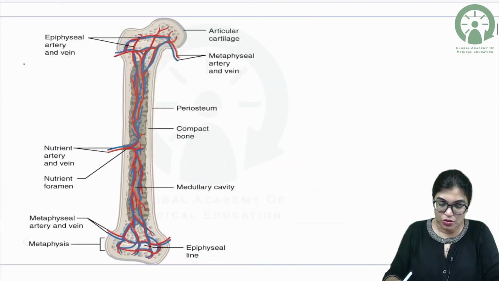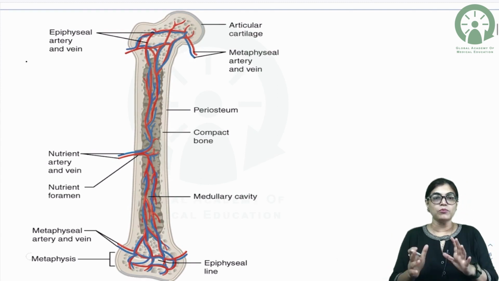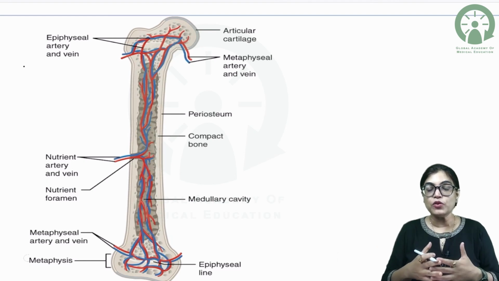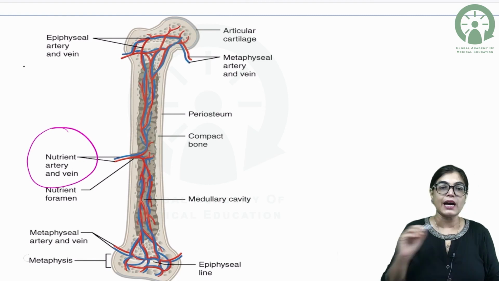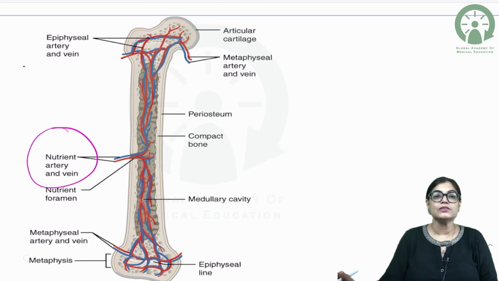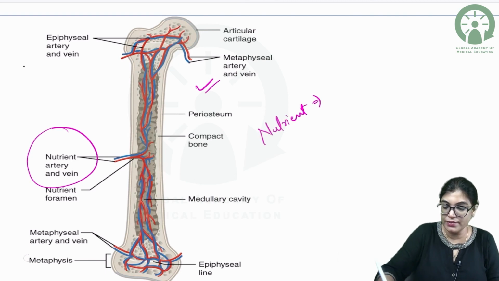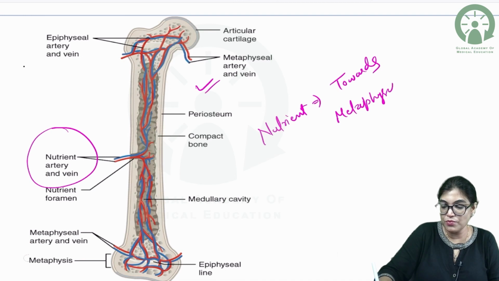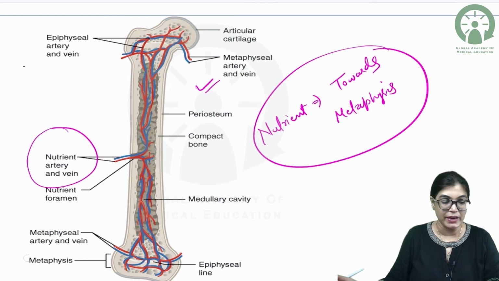I would like to show you this image. Let me slightly enlarge this. You can see this is the cut section of a long bone. Long bones such as femur, humerus, tibia, fibula are all examples of long bones, and you can clearly see the nutrient artery and nutrient vein traversing through the interior of the long bone, and this nutrient artery, the direction is towards the metaphysis. So, the direction of nutrient artery is always towards metaphysis, which is an important area for the growth of the long bone. So, the correct answer will be towards the metaphysis.